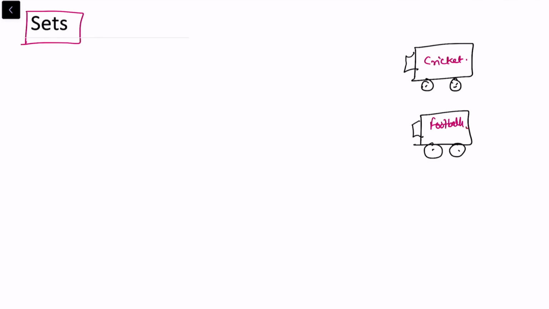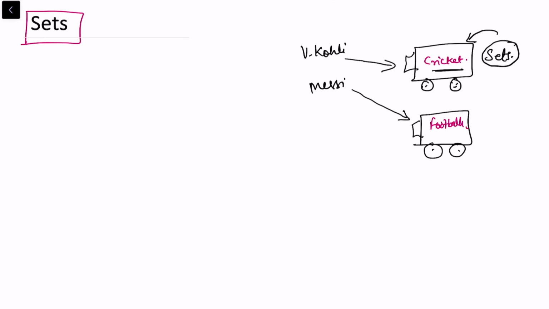Now I have two players with me. One is Virat Kohli and another is the player Messi. So you know where Virat Kohli will go. Virat Kohli will go in the cricketer bus because he is a cricketer, and Messi will go in the other bus. So obviously now we'll understand this as a set. You know that in this bus I'm always going to find cricketers. You cannot find a footballer in this particular bus. If you need to search for a footballer, you will go and search in this other bus.